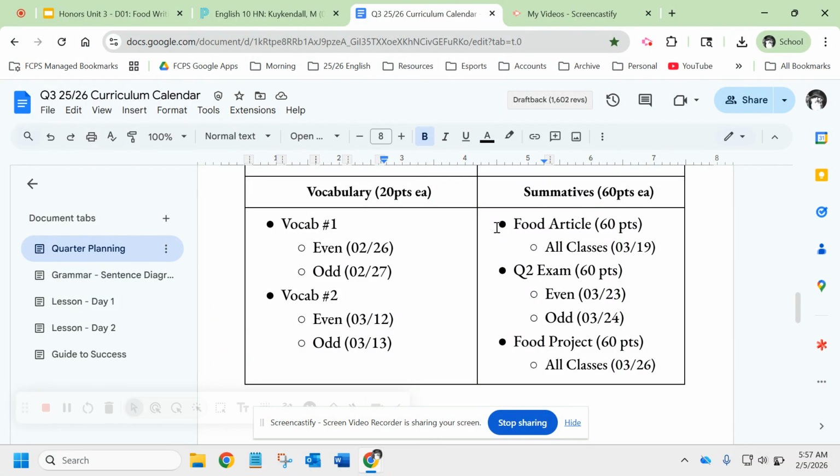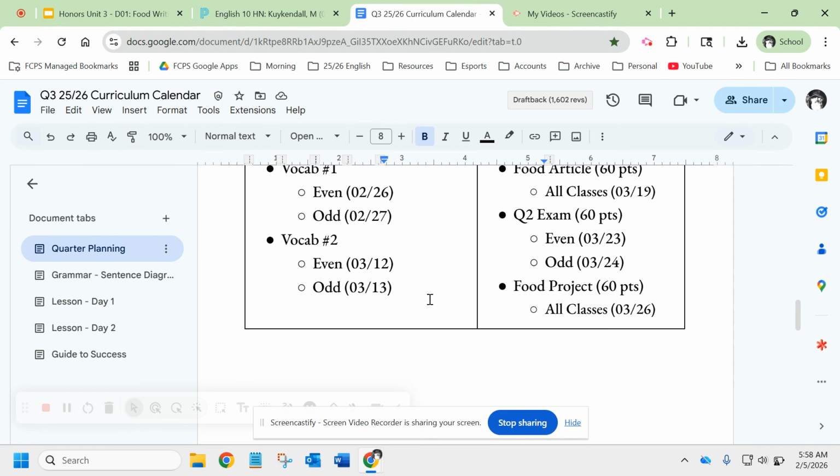There will be an exam this quarter, whereas last quarter the exam ended up being all about The Martian. This one it's going to be mostly about writing structures, grammar, and vocab and things like that. And then you will do a food project. I haven't gotten all the details of the food project figured out in the rubric and stuff yet, but essentially you will be picking a recipe that you will cook for your family or somebody else, a friend, and sharing it with them, and then writing about some aspect of that experience. So that's the idea there, and this is pretty much the quarter.